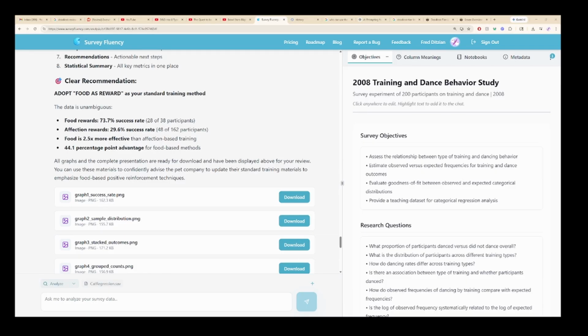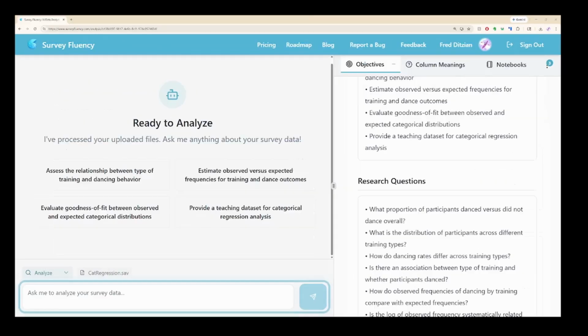Now let's briefly talk about how specific we should be with our request and refining them. You could probably tell that some of the graphs were a bit similar, but that's on me. Remember, the more specific we are with a request, the better result we get. It is best to put some parameters on what we want Survey Fluency to help with, so let me clearly define the task. Tasks should include things like output format, the type of analysis you might want to employ, or what techniques you want to use when you're creating your report.